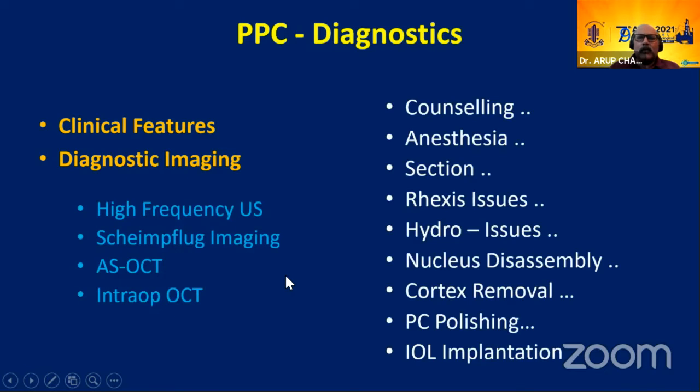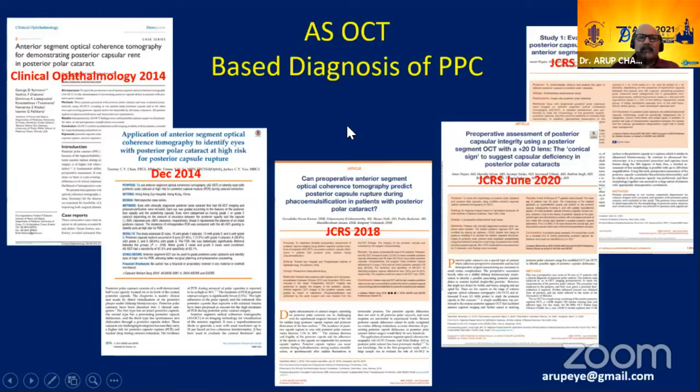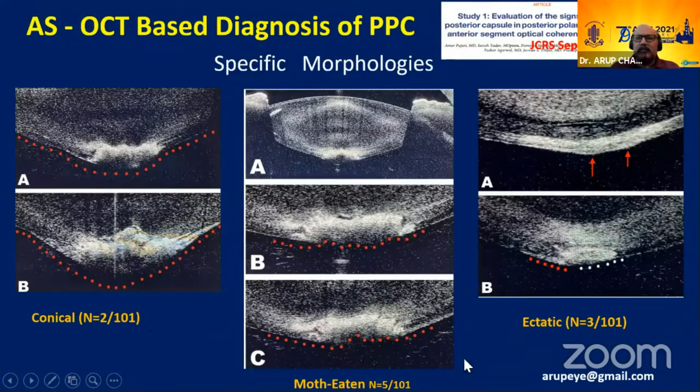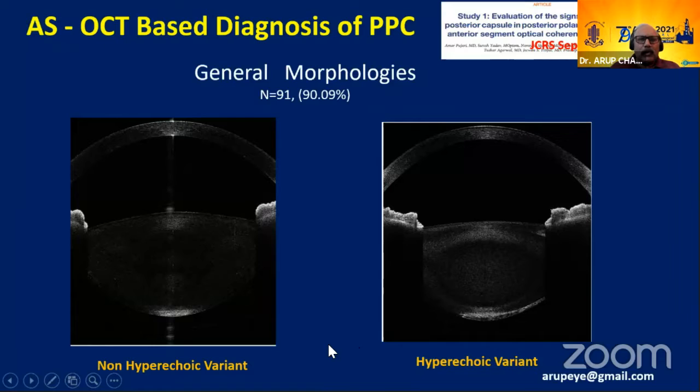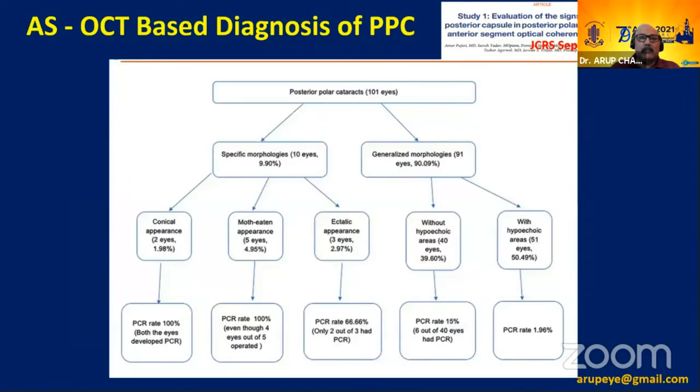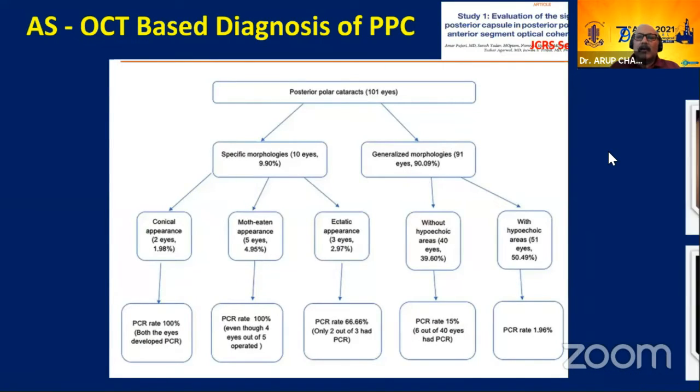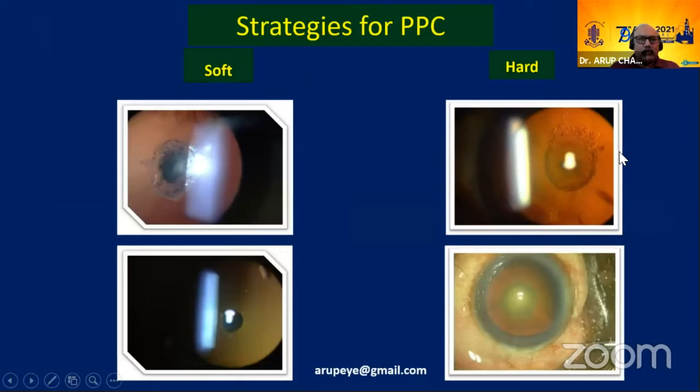And all these things are good. There have been very nice publications, brilliant publications, and very nice pictures. But if you are not using all these in your practice, please don't belittle yourself. Don't feel guilty that you're not delivering justice to the patients, because whenever you encounter a patient with posterior polar cataract, there is no discrimination. All posterior polar cataracts can lead on to PC rent. This should be our mantra, and devise a surgical strategy accordingly.